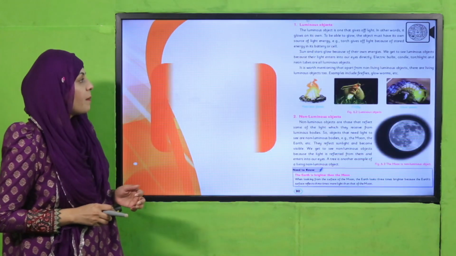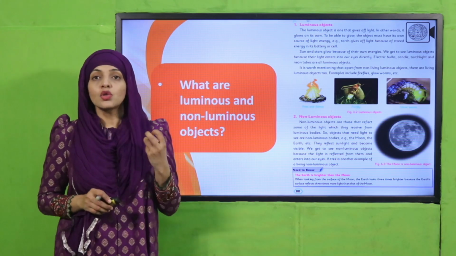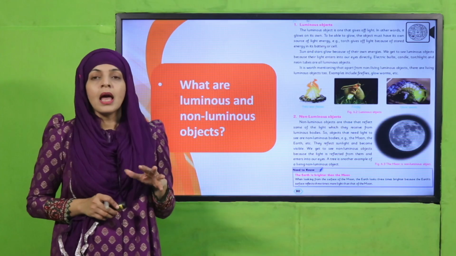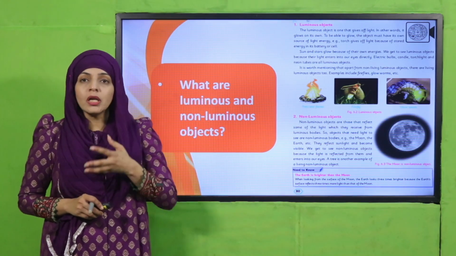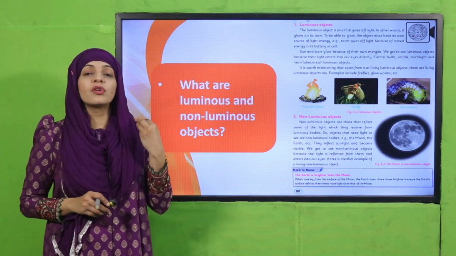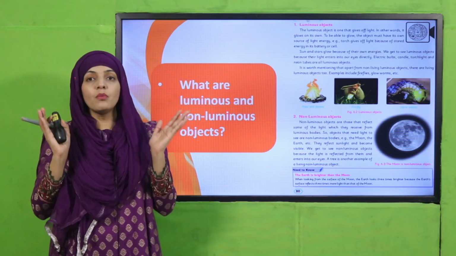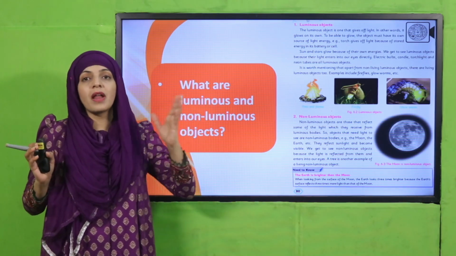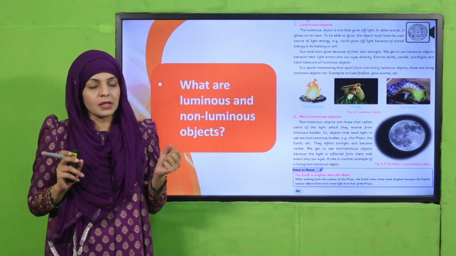So then we discussed what luminous and non-luminous objects are. We read about luminous objects, which have their own light, like the sun, bulb, and torch. Whereas non-luminous objects are those which reflect the light of luminous objects. Like the example is the moon. The moon is a non-luminous object because it does not have its own light. It reflects the light of the sun. So that is why we say that it is non-luminous.